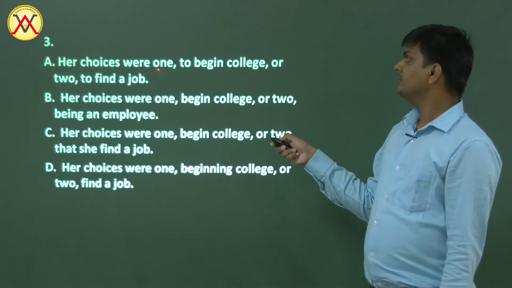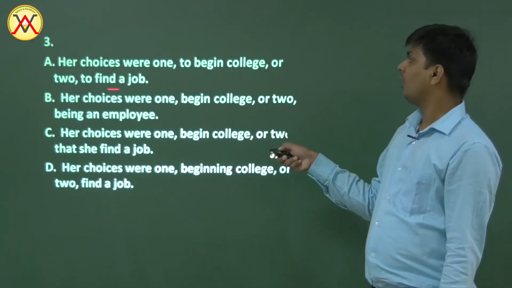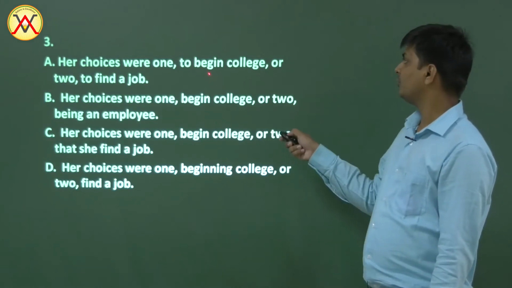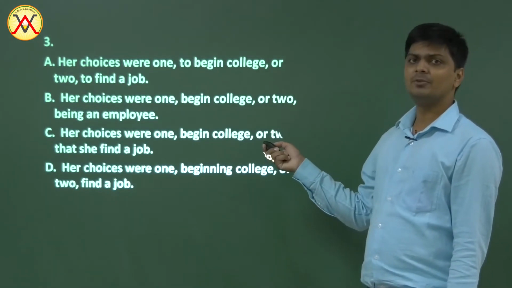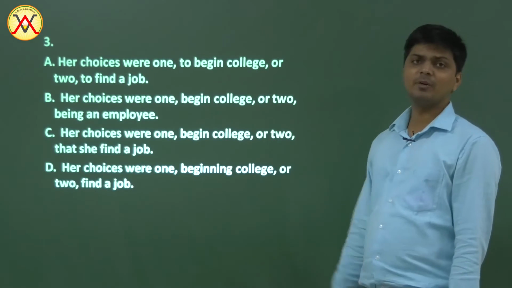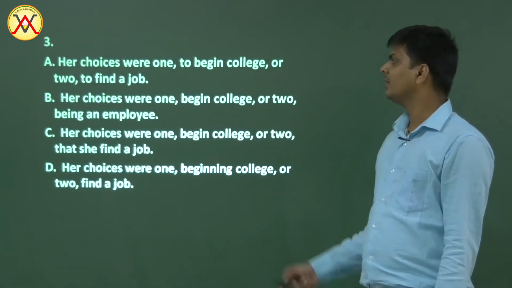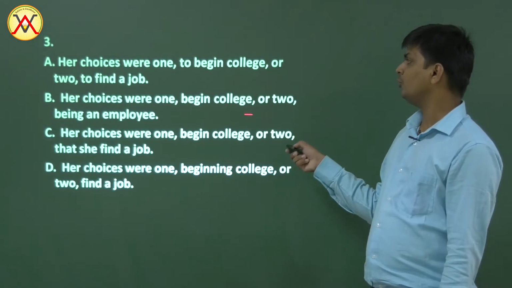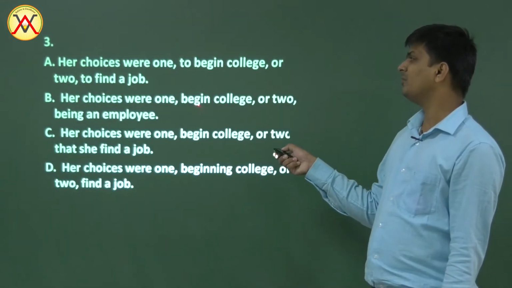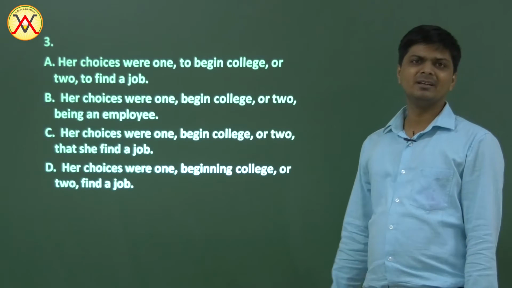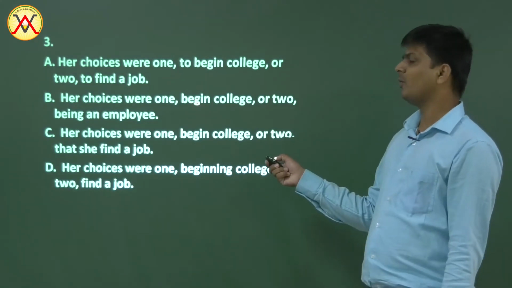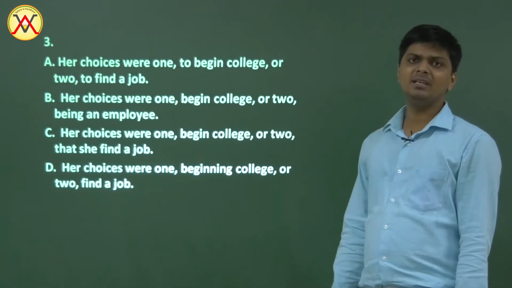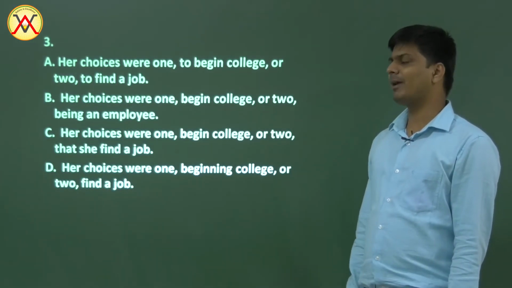Question number 3. Her choices were 1, to begin college or 2, to find a job. It seems to be right: to plus first form here, to plus first form here. Let's check the second one. Her choices were 1, begin college or 2, being an employee. Here it is begin and here it is being. Here it is just first form without to, bare infinitive, and here we have being, B-E-I-N-G, which is not parallel.